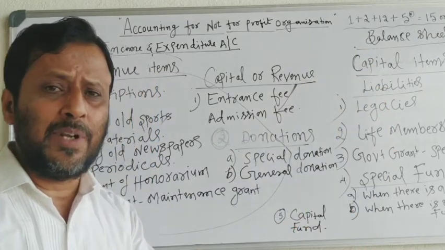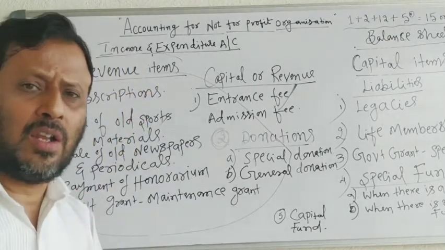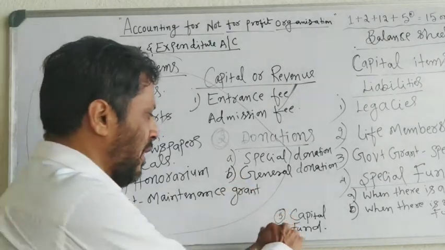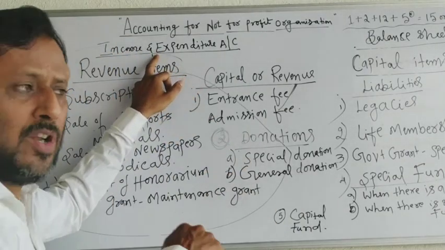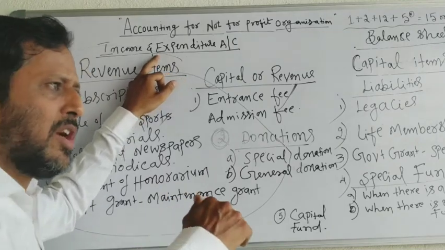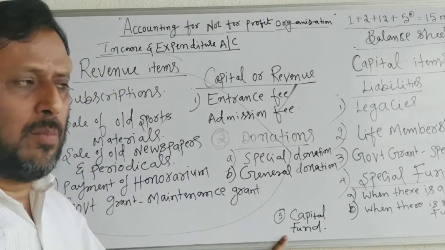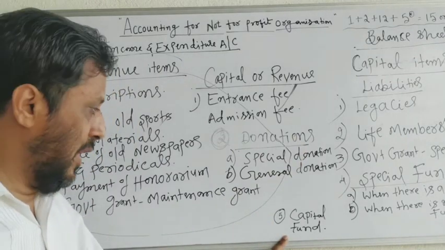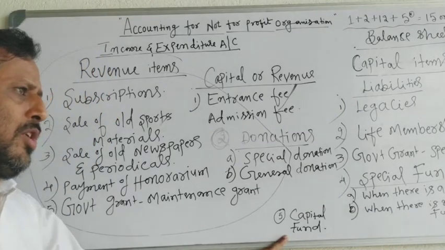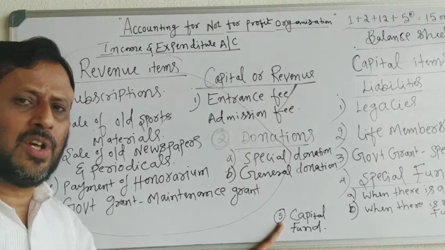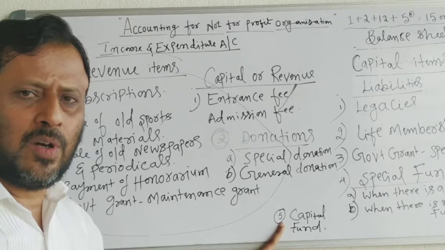There will be an opening capital fund. You have to take the opening capital fund, and you have to add all capital receipts to the capital fund. You have to add the surplus from the income and expenditure account, and you have to deduct the deficit from the income and expenditure account from the capital fund. The remaining balance is taken as the closing capital fund. So what did I tell you about the capital fund? Capital fund is the difference between assets and liabilities of a not-for-profit organization.